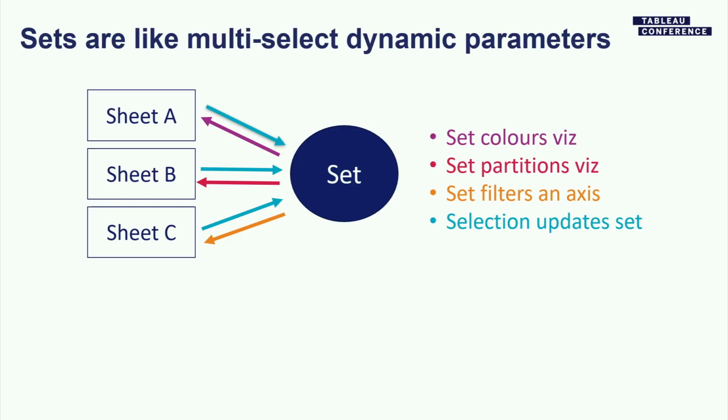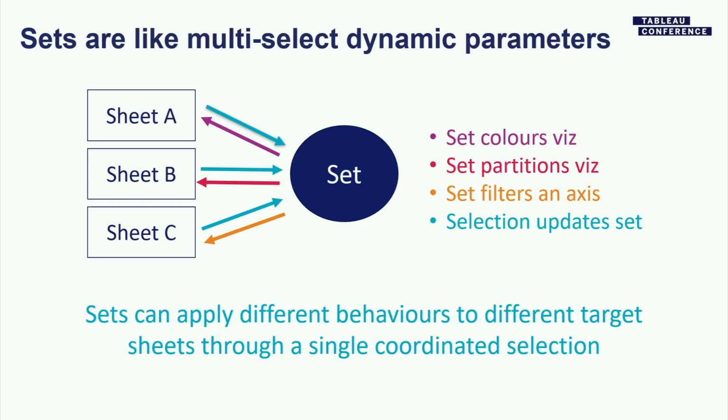And so the way to think about what is a set is it's really like a multi-select dynamic parameter. It's tied to a domain, and it can easily be multi-value. The thing that makes parameters so powerful is that, up until now, they were the only way that you could take an end user selection and then design the resulting behavior of that selection. Now we can do that through sets. And we can do it in such a way where one selection coordinates and synchronizes multiple visualizations. This is the core of what makes a parameter so powerful. So now we have, for many cases, not all, but many cases, something that is like a multi-select dynamic parameter.